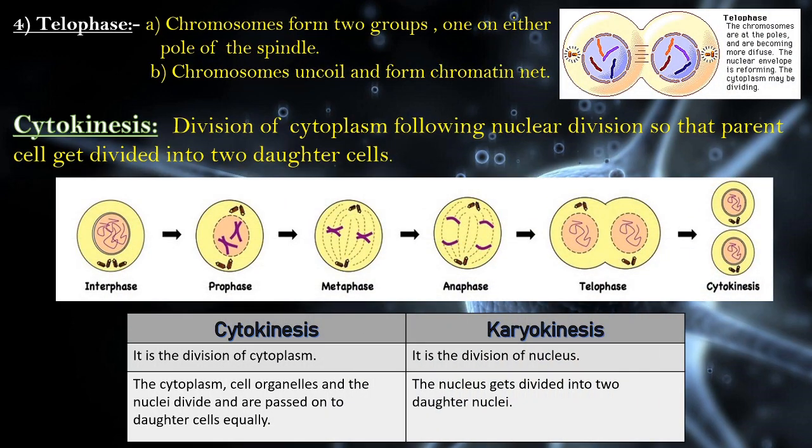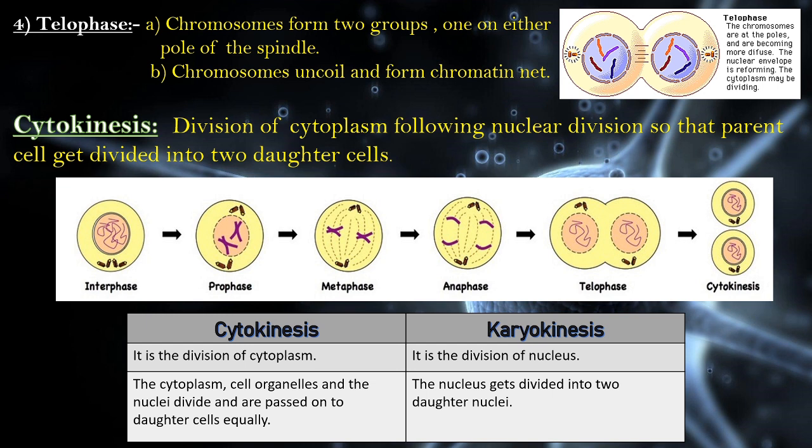In the previous slide, we discussed the first three phases of karyokinesis. Now, in this slide, we will discuss telophase. So, what happens in telophase? In telophase, the chromosomes form two groups, one on either pole of the spindle, and the chromosomes uncoil and form a chromatin net. So, this is the last phase of karyokinesis.